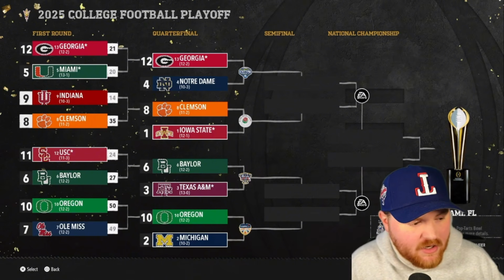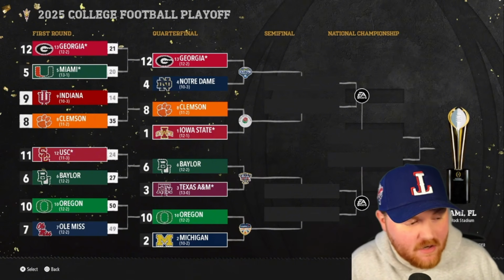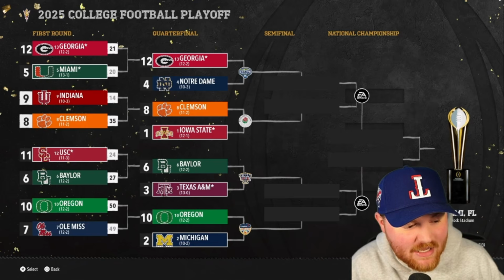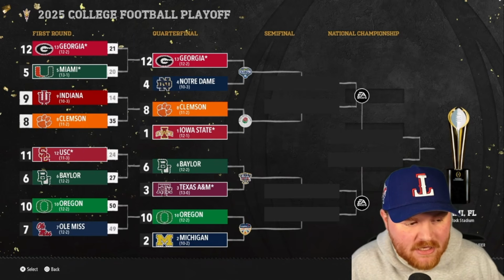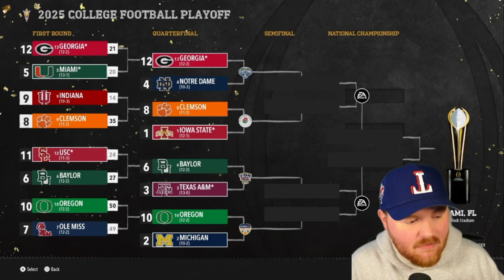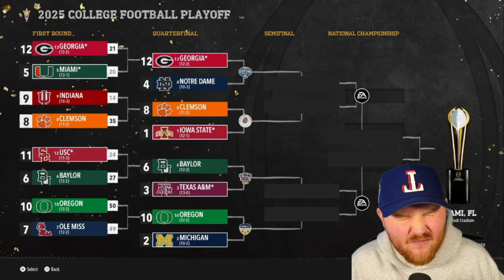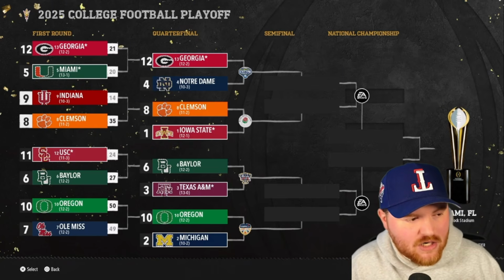All right, what happened here? Oregon gets past Ole Miss 50-49, a 1-point victory. They will take on Michigan in the Orange Bowl in the second round. We get an old school Big 12 matchup. Baylor gets past USC by 3 with the home game. They will take on A&M in the Sugar Bowl. That is SEC versus Conference USA in our sim here.